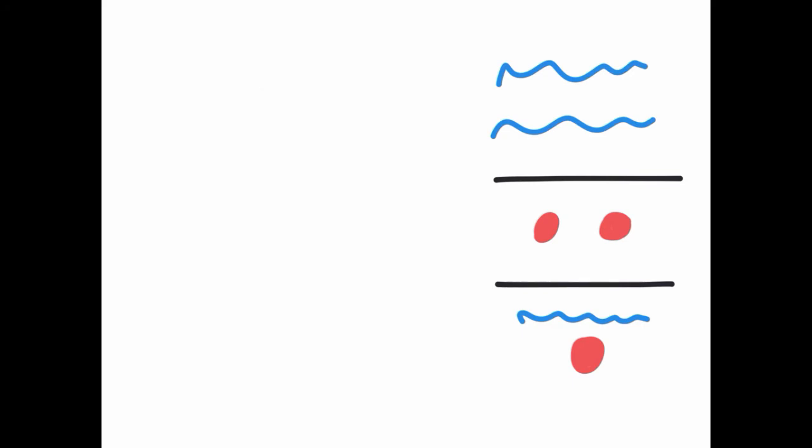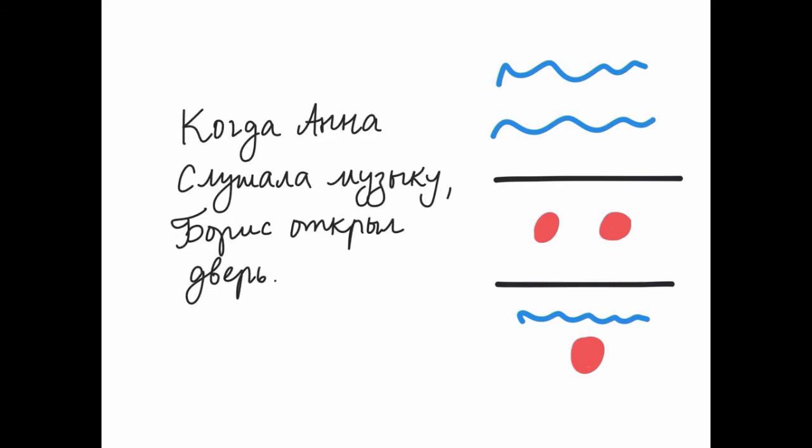Когда Анна слушала музыку, Борис открыл дверь. Here we have Anna doing an ongoing action, imperfective verb, and then Борис opening the door, interrupting with a perfective verb.